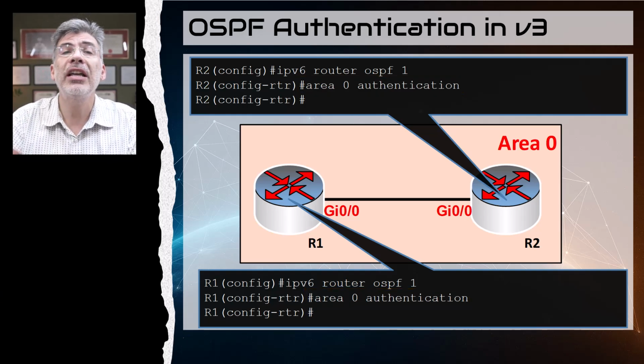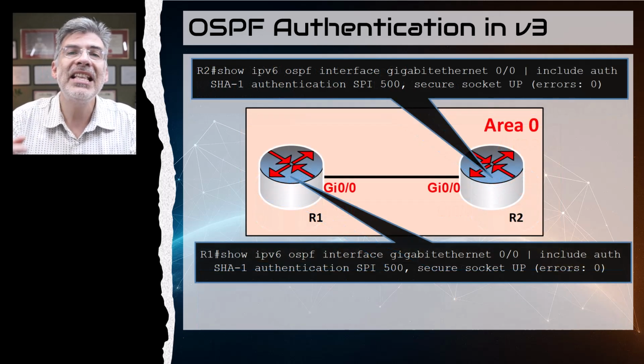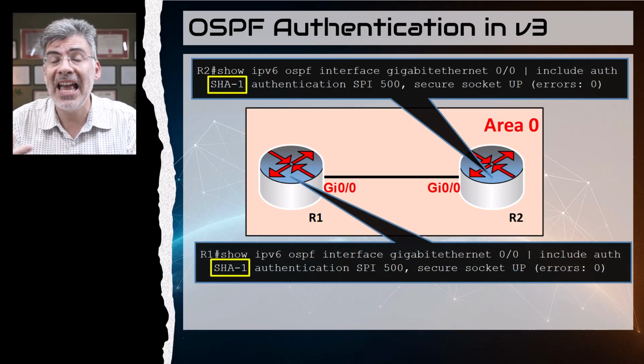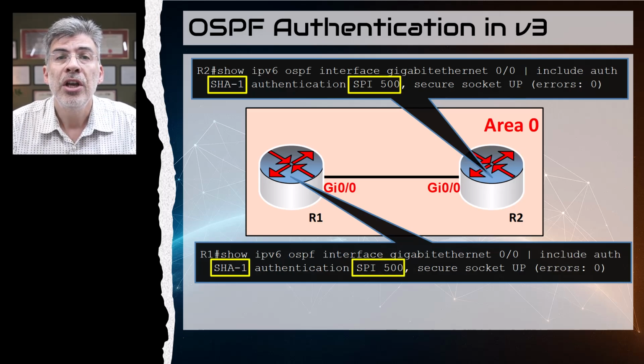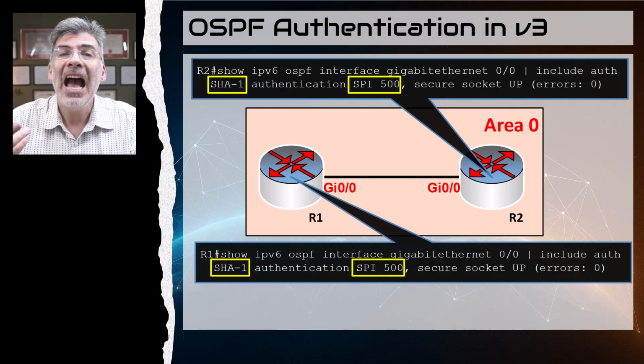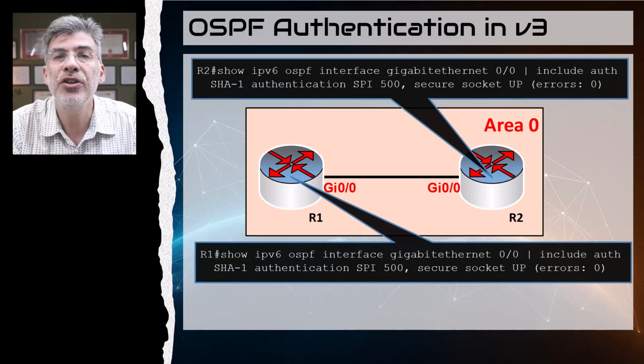Now let's take a look at the results. We can see that the authentication being used is SHA-1 with an SPI of 500 on both routers. So we're done. And that's how you configure OSPF version 2 and version 3 authentication.